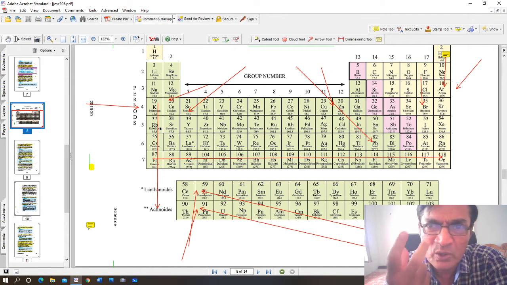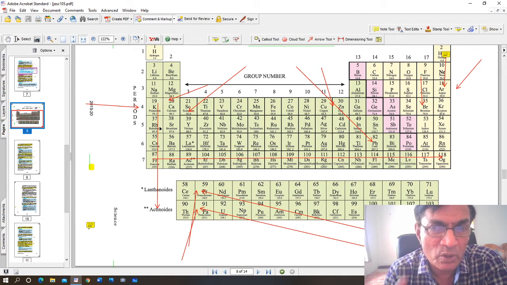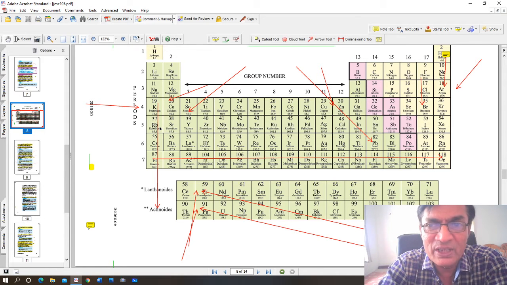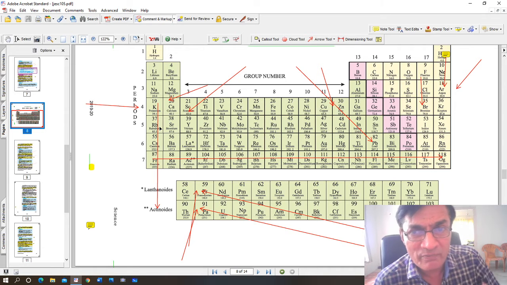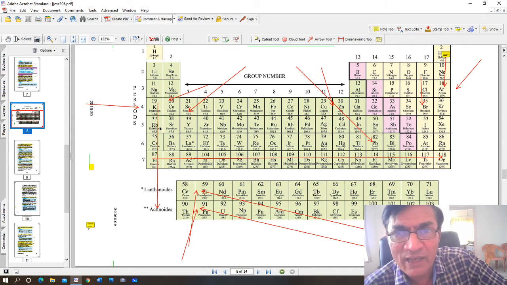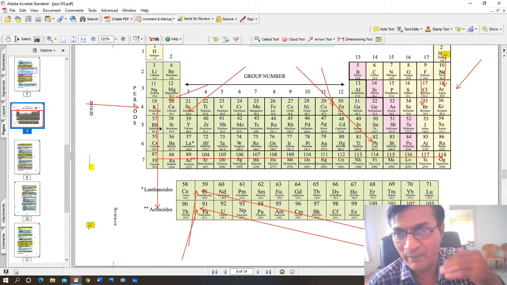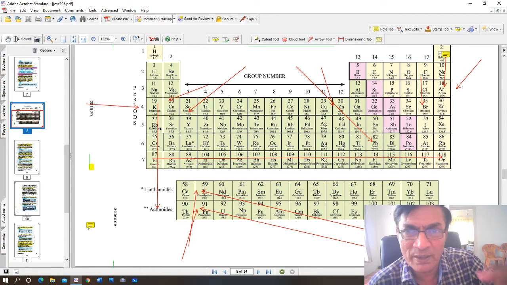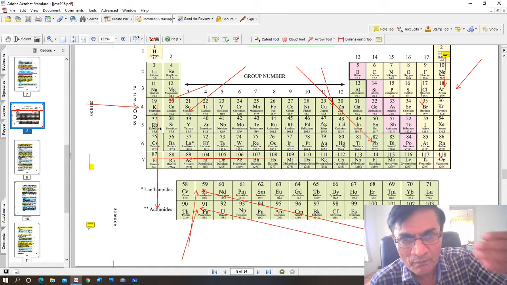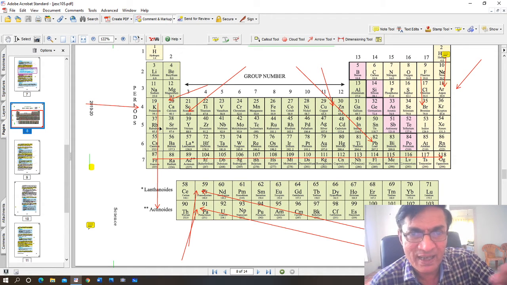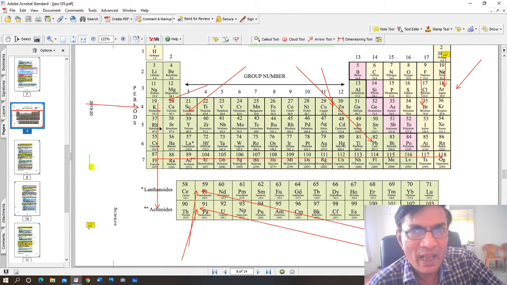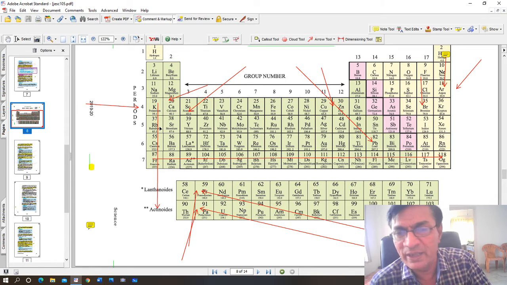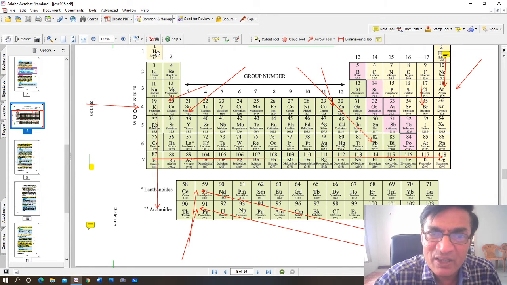For example, hydrogen has only one orbit or one shell. Lithium has 2 orbits. Sodium has 3 orbits or 3 shells. So the number of shells goes on increasing, and that is why the atomic radius, the size of the atom, also increases. But what about the valency? In each case, the number of electrons in the outermost orbit is only 1. In case of hydrogen also, the outermost orbit has 1 electron. Lithium, its atomic number is 3, so it will have 2 electrons in the first orbit and 1 electron in the second or last orbit. In other words, if you go down a group, the valency remains the same.